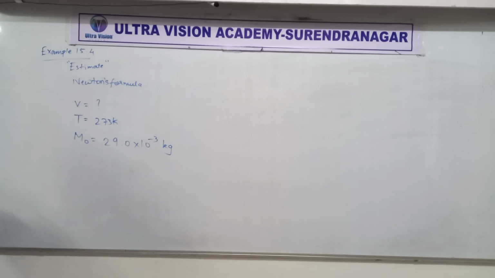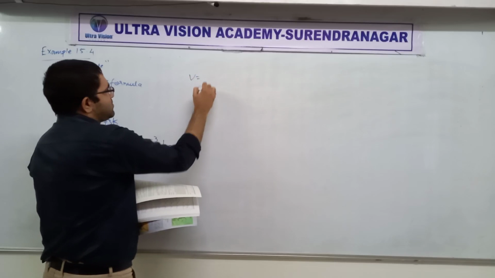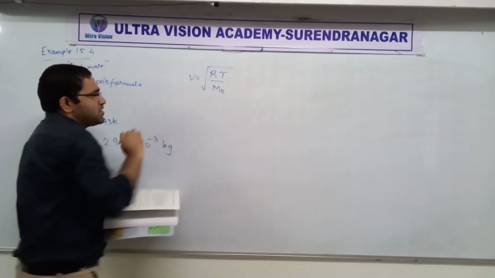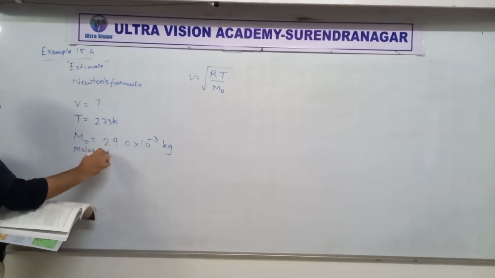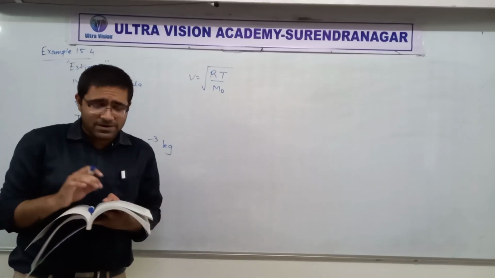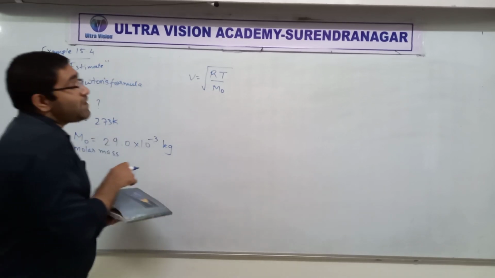So let's use this. What's Newton's formula for speed of sound? It will be V equal to under root R T by M0. M0 stands for molar mass again. Molar mass is already given in the question: mass of 1 mole of air is this much. Thankfully, we don't have to worry about anything at all. Let's just put the values.